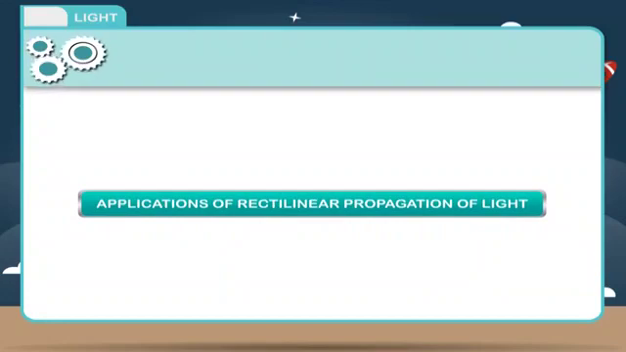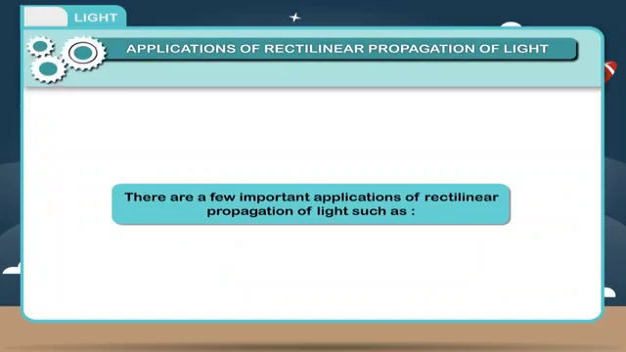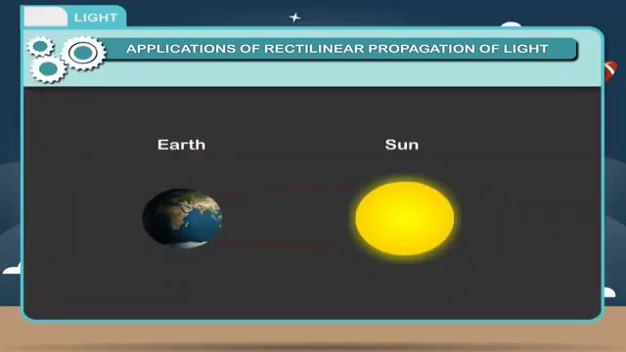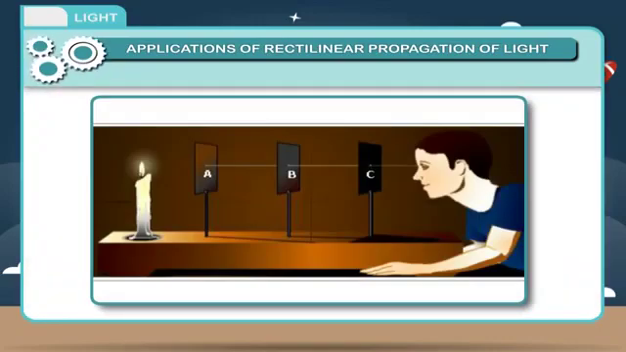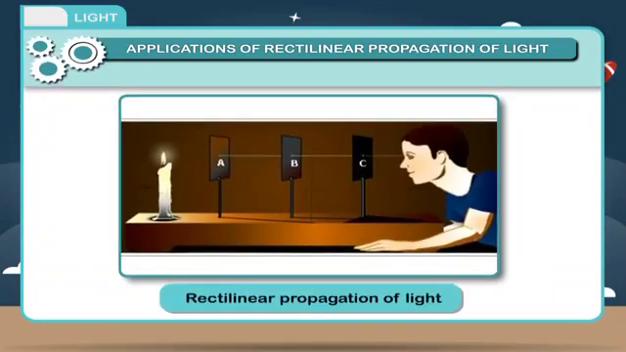Applications of rectilinear propagation of light. There are few important applications of rectilinear propagation of light, such as: 1. The shadow of an opaque object is formed only when it comes in the path of light. 2. When the sun's rays fall on a particular portion of the earth, that part of the earth experiences day and the rest of the planet experiences night. 3. The image in a pinhole camera forms only due to rectilinear propagation of light.